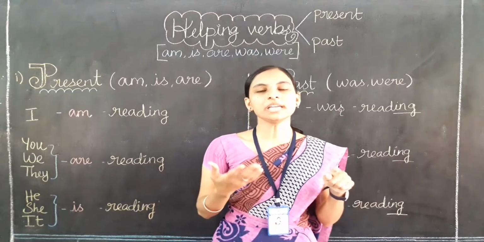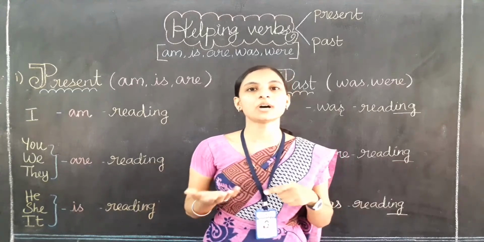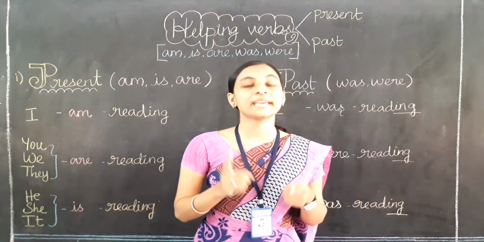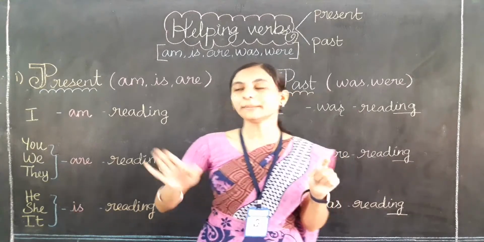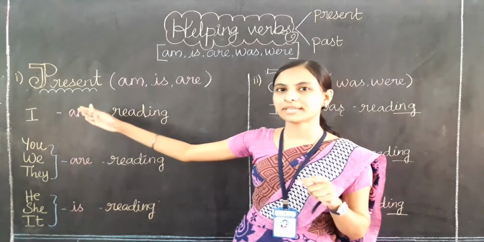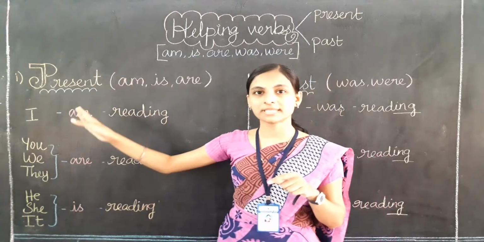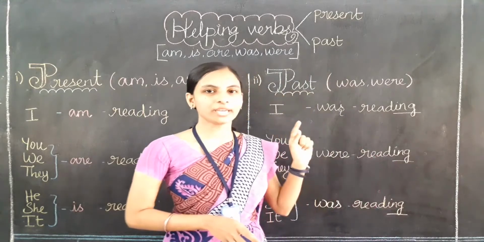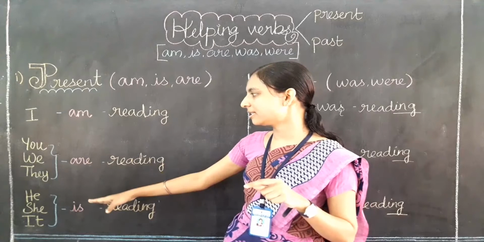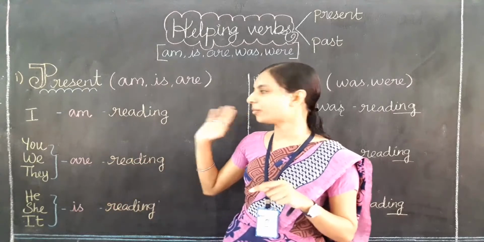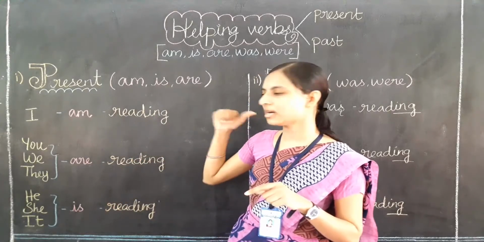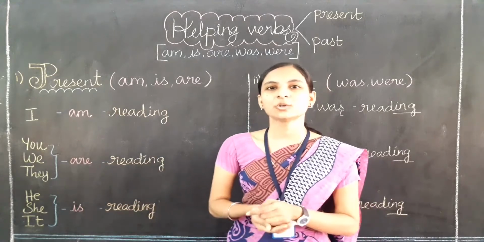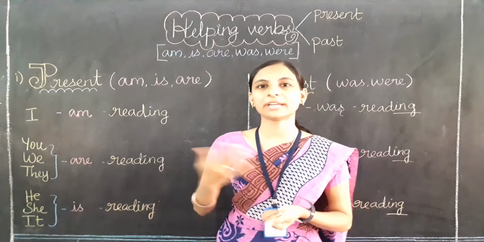Now, Sheila was running. Here, what does this was represent, children? Yes, past. So remember, am, is, are talk about the present time, and was and were are used to talk about the past time. Wherever you use am or is, you now know the past tense, right? For am the past tense is was, for are the past tense is were, and for is the past tense is was.